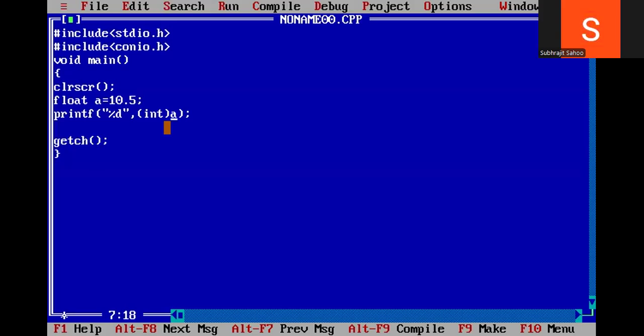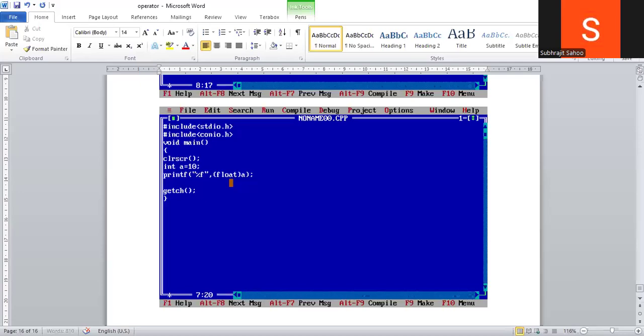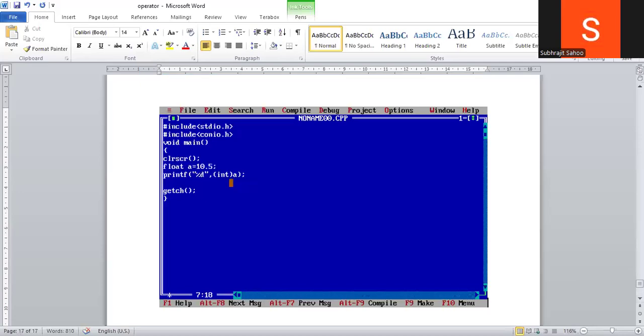So how is it possible, sir? Explicit typecasting, that is int. Float to int and int to float. Implicit typecasting is not applicable. Explicit typecasting will be applicable for that, right? So this is also an example I will add there. Right? This is one more example.